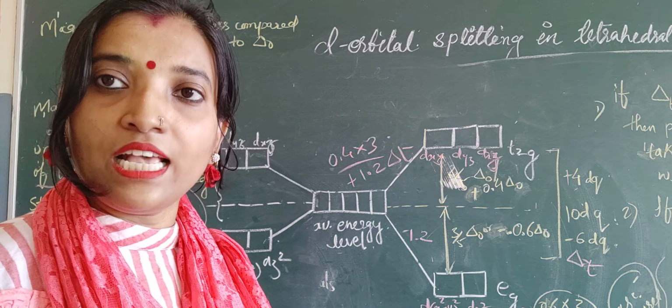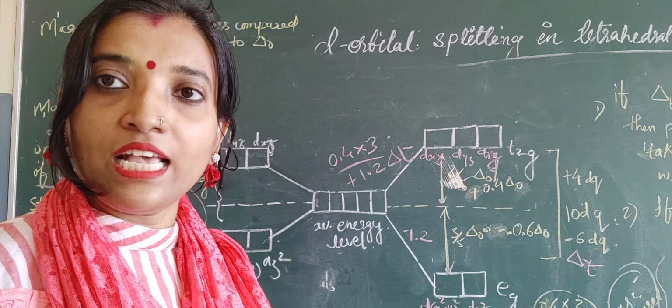You can see del T is equal to 4 by 9 del O. Understood? How much less is del T? It is less by 4 by 9, compared to what? Compared to del O. Understood? Or it is the 4 by 9th part of del O. Understood? It is the relation between del T and del O. How much less is the magnitude?